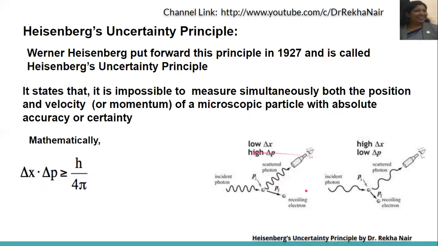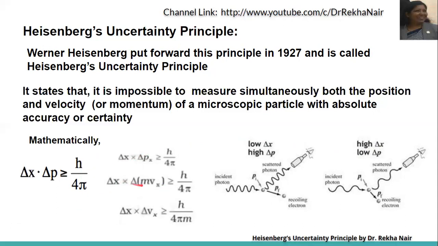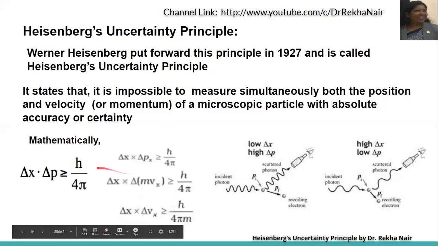If you compare this, if the uncertainty in position, delta x, is low, then the uncertainty in momentum will be high. If the uncertainty in position is high, then the uncertainty in momentum will be low. Now, delta x into delta p is greater than or equal to h upon 4 pi. We can replace momentum p with m into v, so delta p is equal to m delta v. So delta x into m delta v is greater than or equal to h upon 4 pi, or we can say delta x into delta v is greater than or equal to h upon 4 pi m.